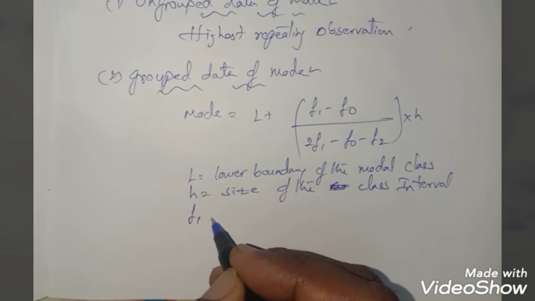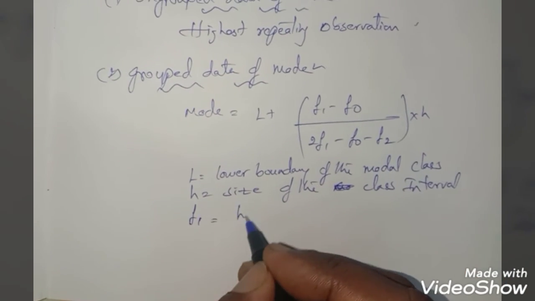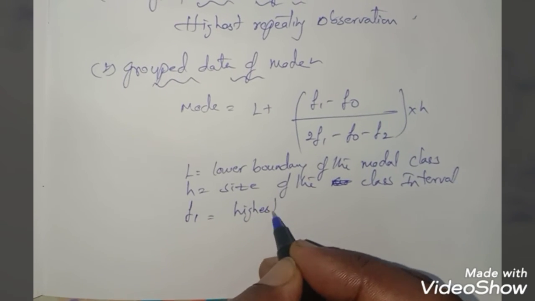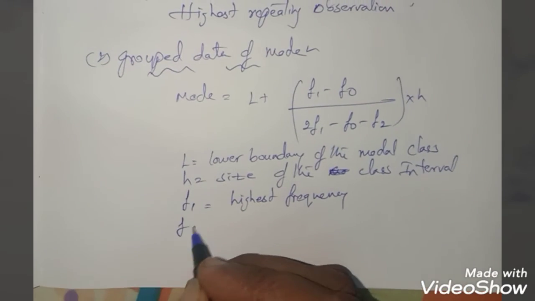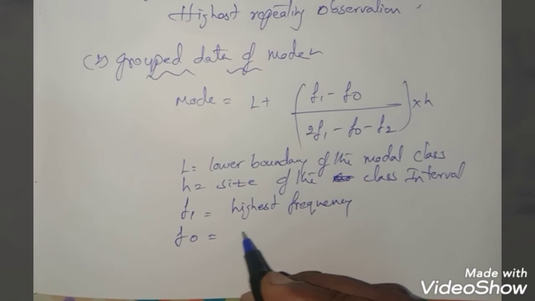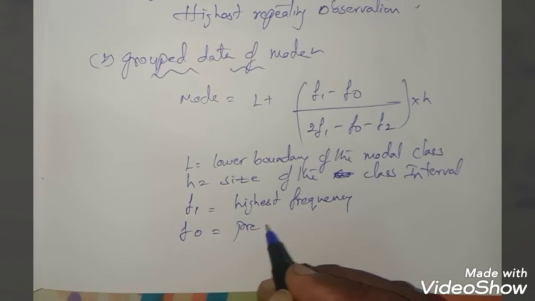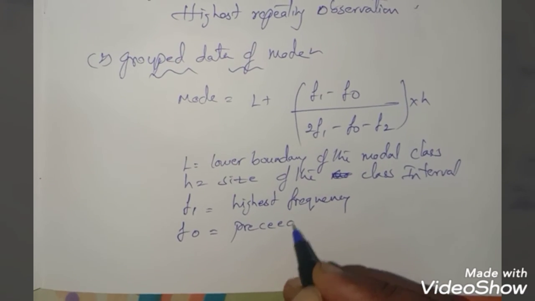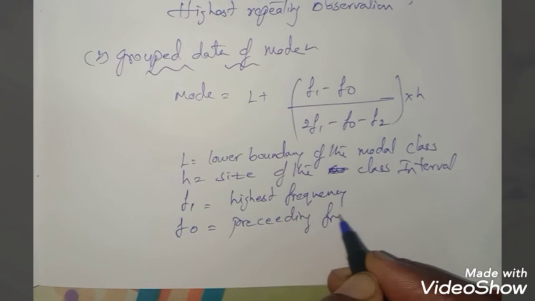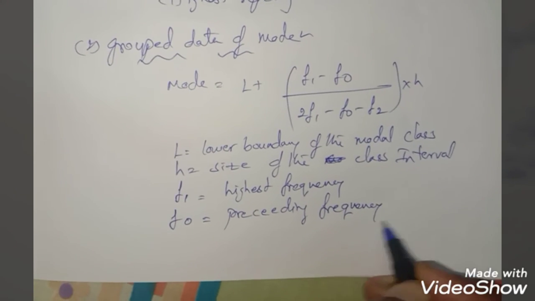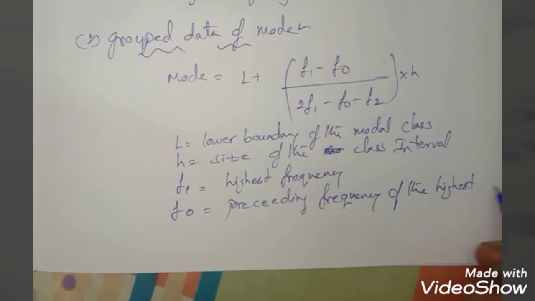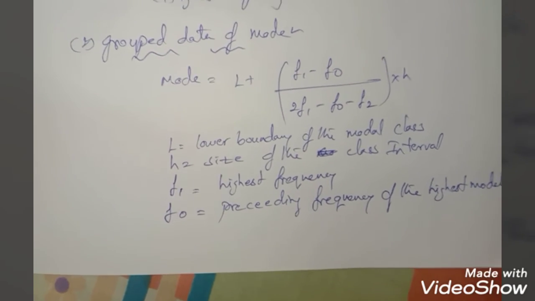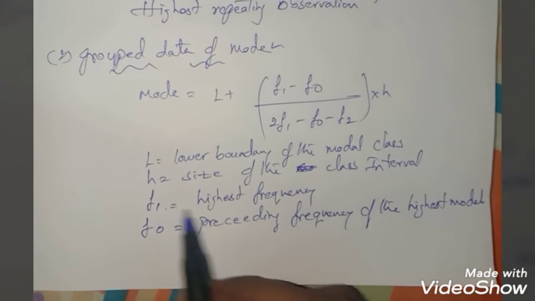Now coming to the values of F1, F0 and F2. F1 is the highest frequency. F0 is the preceding frequency of the highest modal frequency, that is, the frequency just before the highest frequency.